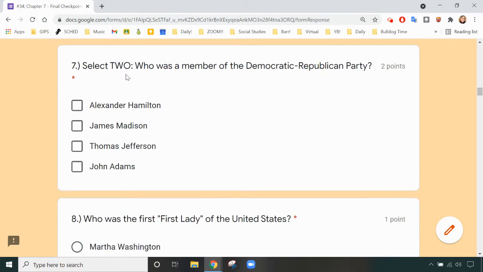Number 7. Select 2. Who was a member of the Democratic Republican Party? Alexander Hamilton, James Madison, Thomas Jefferson, John Adams. Who are the 2 who are part of the Democratic Republican Party?